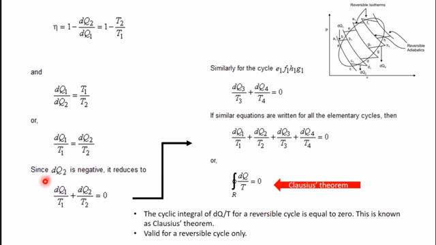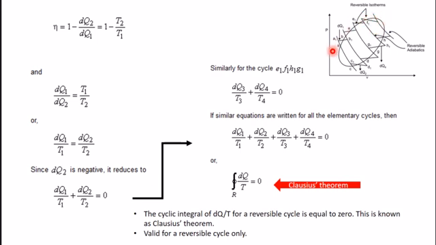This we have derived from the first cycle A1, B1, D1, C1. Same thing we can derive for another cycle: dQ3 by T3 plus dQ4 by T4 is equal to 0. And so on, we can get this equation for each cycle.